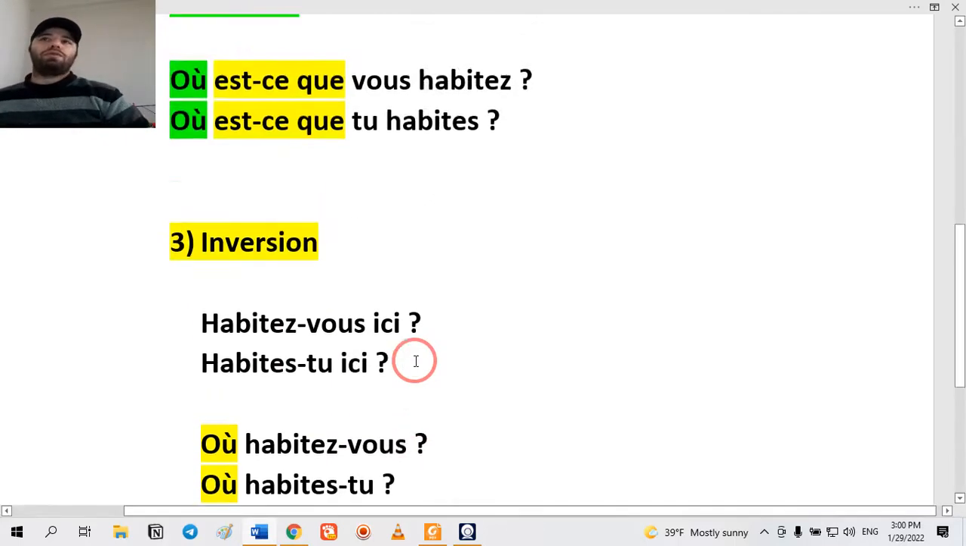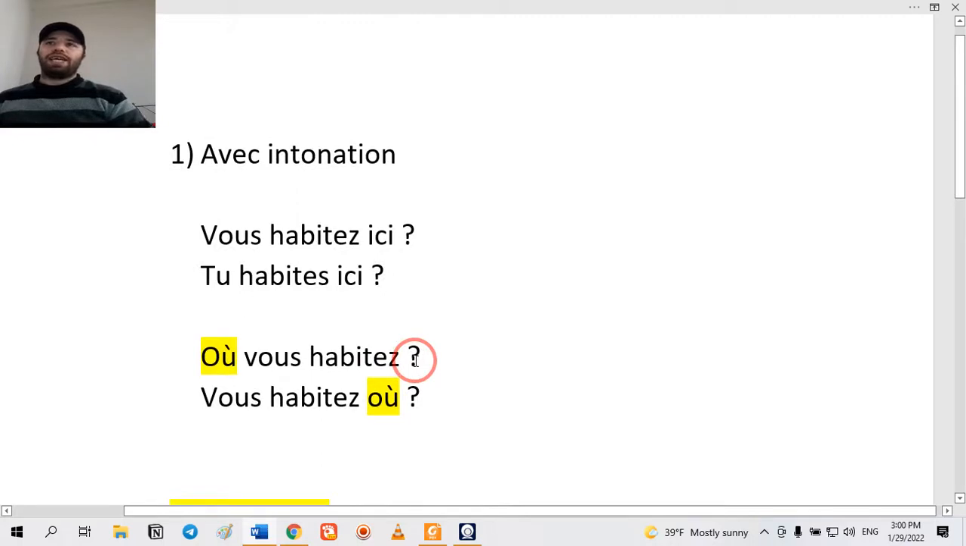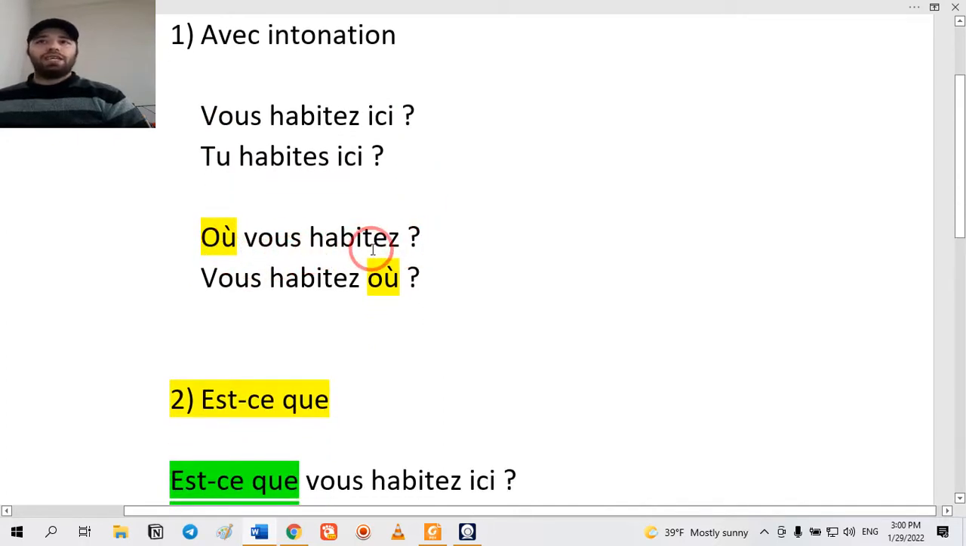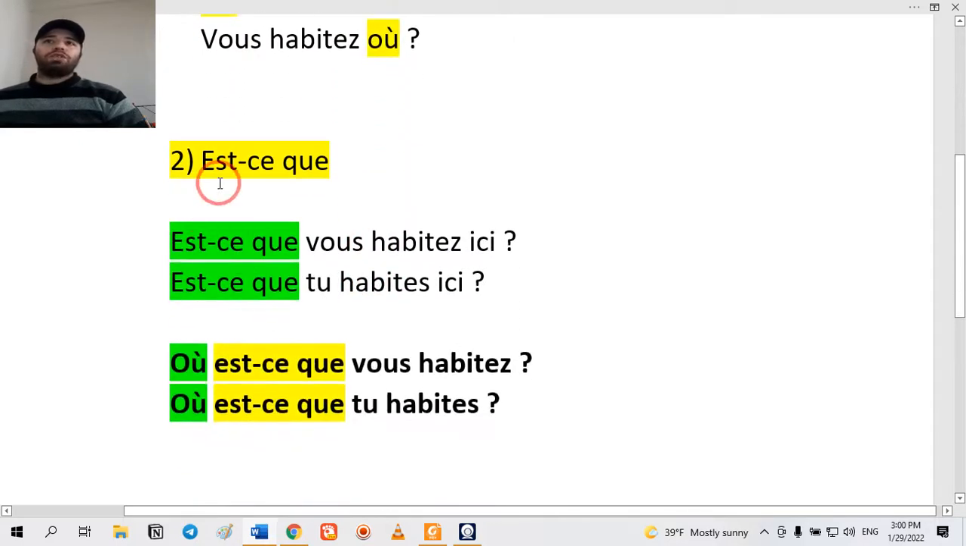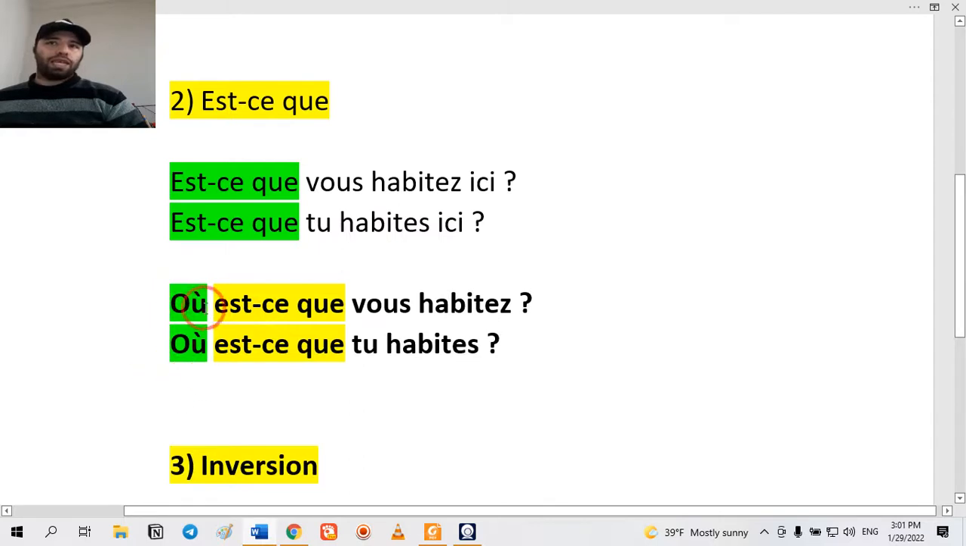So I will review all three types again. Vous habitez ici, for example. Où vous habitez, or vous habitez où. When you have a question word, this is avec intonation. Vous habitez ici, tu habites ici. With est-ce que, you put est-ce que at the beginning. Est-ce que vous habitez ici? Est-ce que tu habites ici? Or when you have question words, the question word is at the beginning of the sentence, then est-ce que, and then the rest. Où est-ce que vous habitez, or où est-ce que tu habites?